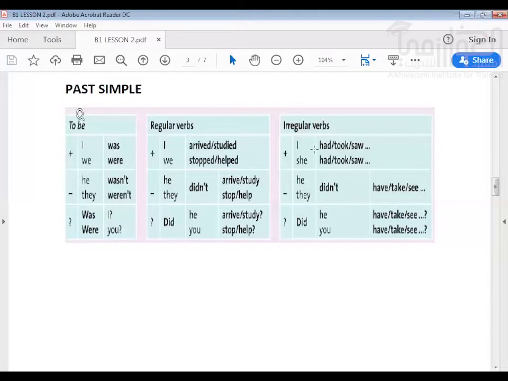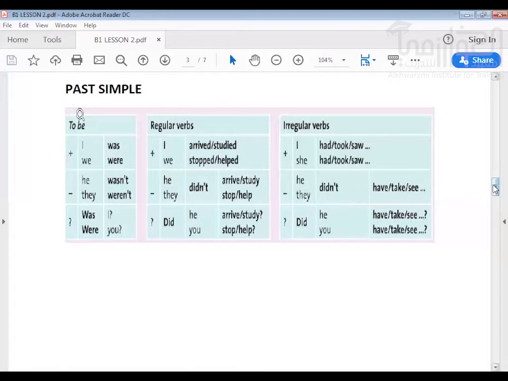The same, I had or he had. But after didn't, we use the base form, have. We don't say he didn't had. No. The base form is have. Took. The base form is take. So after didn't, the base form: have, take, and see. The same after did: have, take, and see. Not had. Lisa had. Lisa took. Lisa saw. Did or didn't.